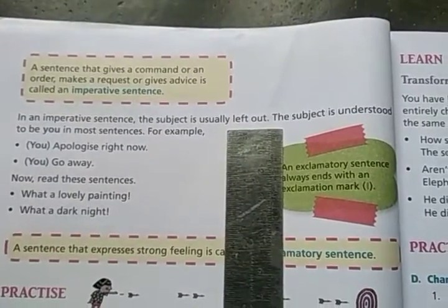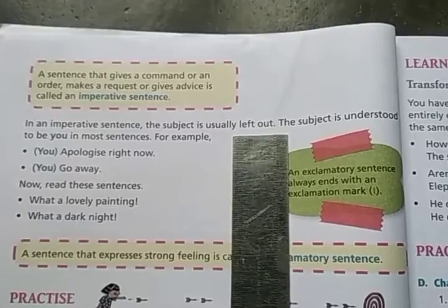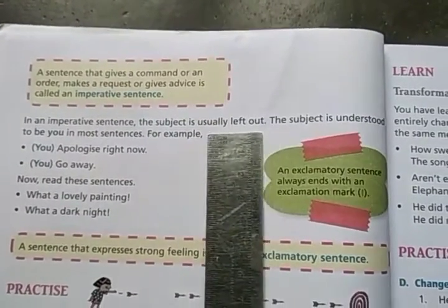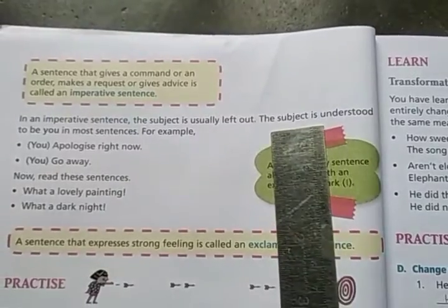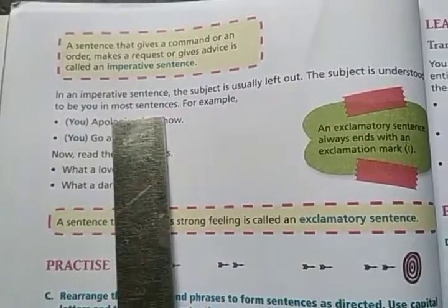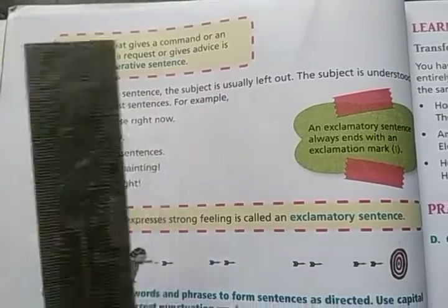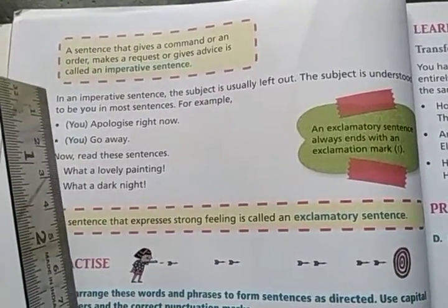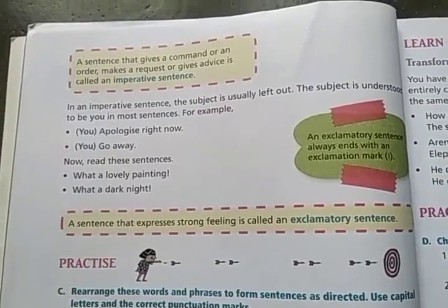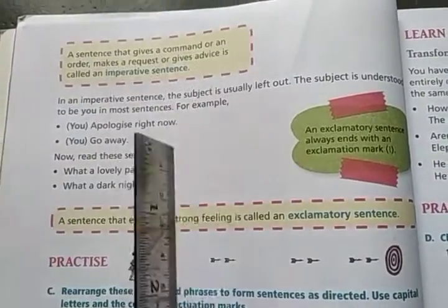When you find an imperative sentence, you will see that the subject is missing. The subject is understood to be you in most sentences. It is not written there, you have to understand it by yourself.